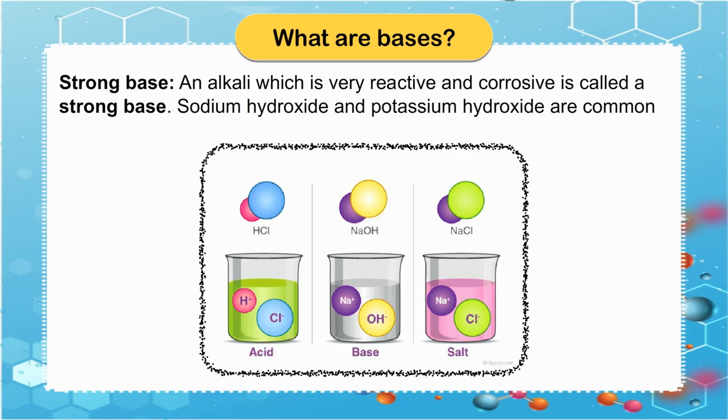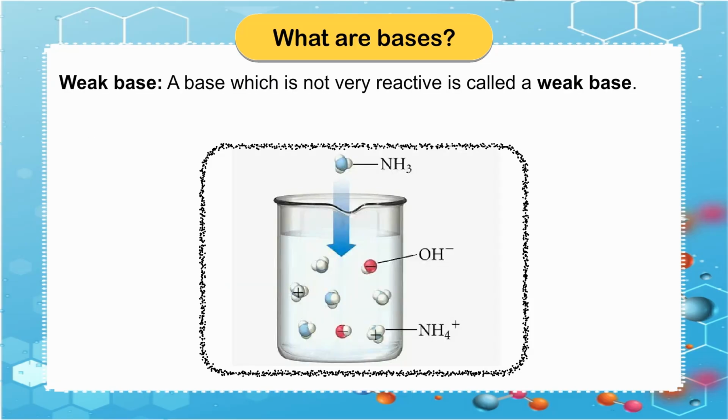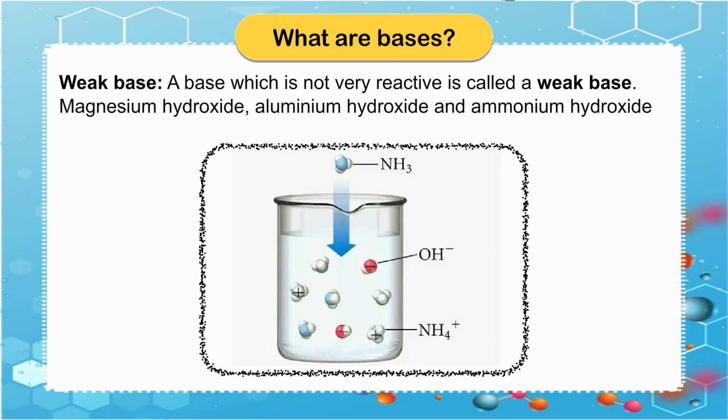Sodium hydroxide and potassium hydroxide are common strong bases. Weak base. A base which is not very reactive is called a weak base. Magnesium hydroxide, aluminium hydroxide and ammonium hydroxide are examples of weak bases.